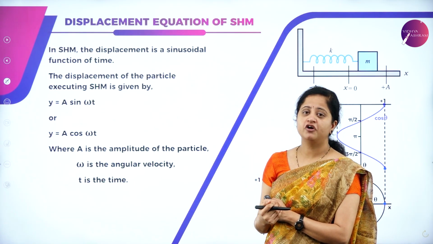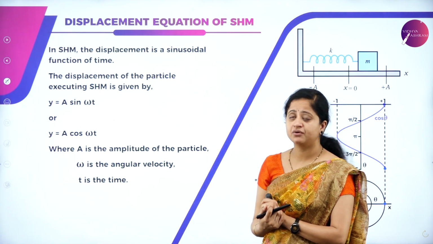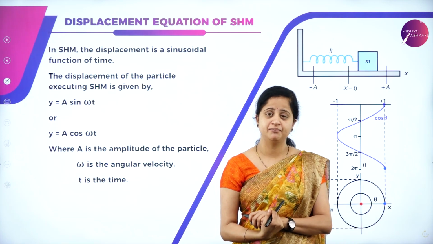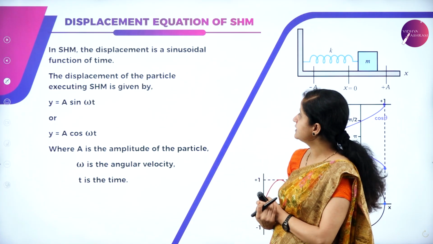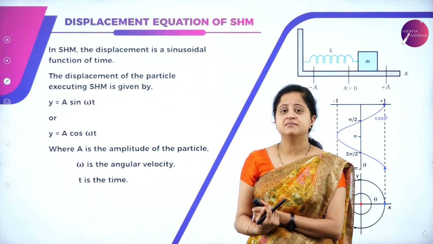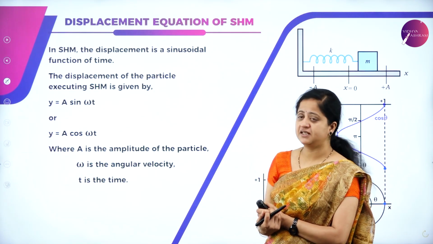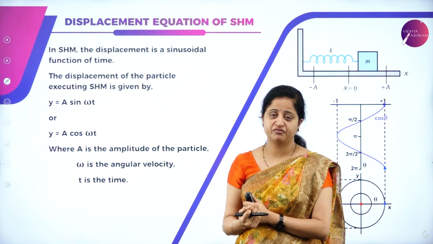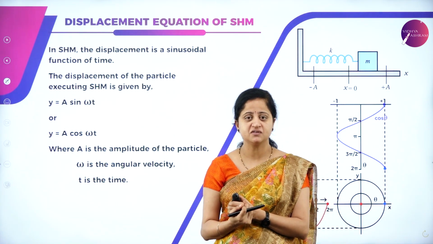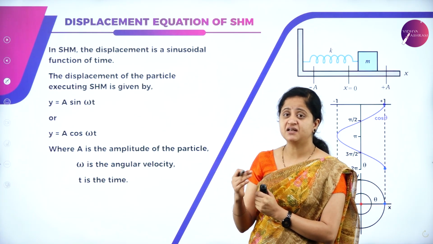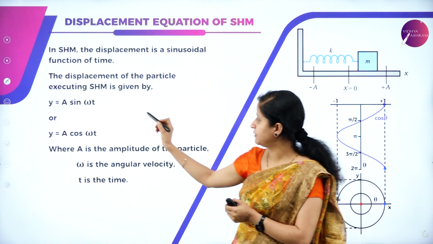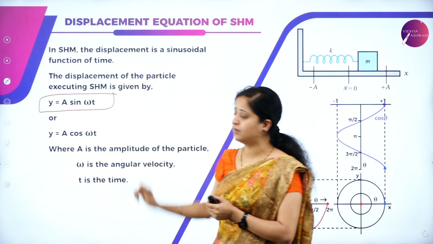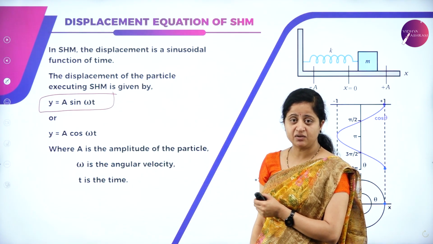Next we will move on to the displacement equation of simple harmonic motion, a very important equation to understand in this chapter. In simple harmonic motion, the displacement is a sinusoidal function of time. The graphical representation also shows the displacement is a sine function of time. So the displacement of a particle executing simple harmonic motion is given by the equation y = a sin ωt.